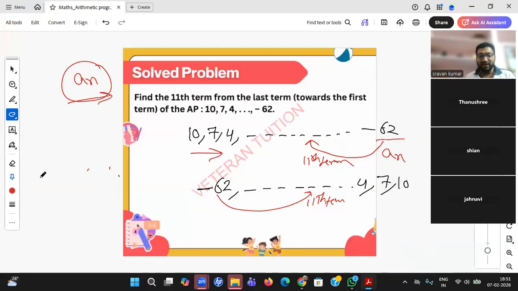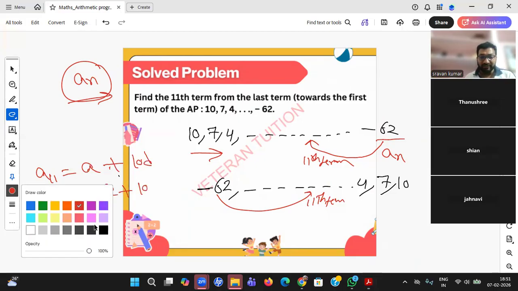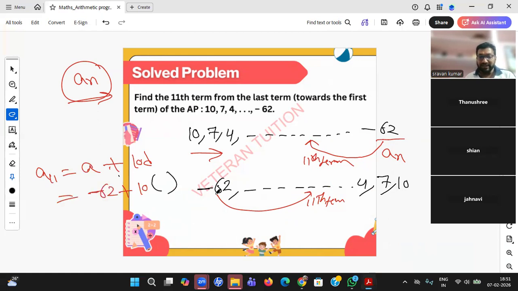What is that? A of n, or A of 11, equals A plus 10D. What is A? Minus 62 plus 10. Please check D very carefully. You see, D is second term minus first term. But sir, I don't have the second term. Or I said D is nothing but higher minus lower. You see, this minus this is also D. This minus this is also D. So not only here, you can look here also. It is nothing but 10 minus 7, 3, or 7 minus 4 is 3. So D is 3, student.